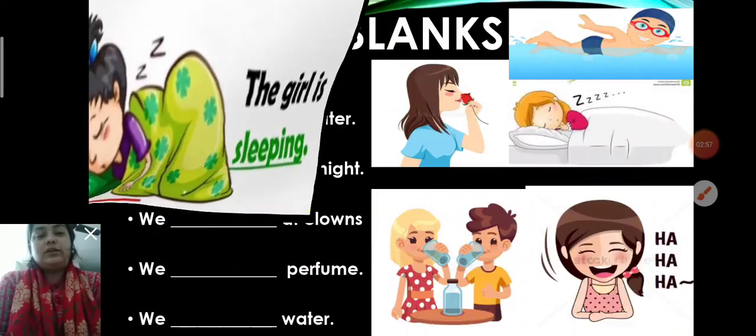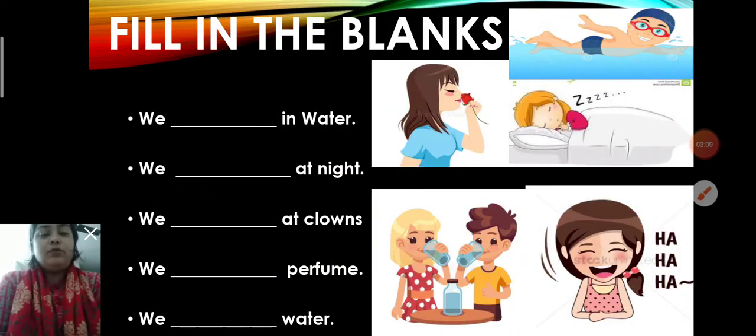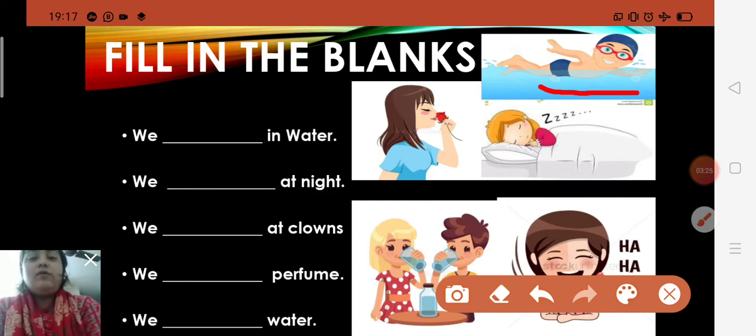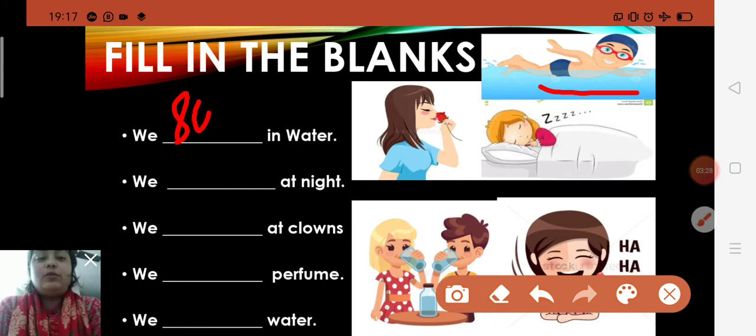So let's start, children. Today you will have to fill in the blanks by using action words. You will just see the picture and complete the sentence by using the action word. Like, we dash in water. Children, what is this boy doing? Yes, he is swimming in water. So swim is an action word. You will write, we swim in water.